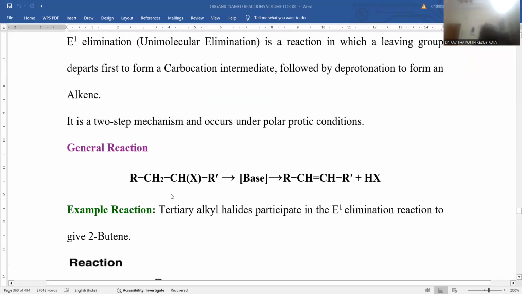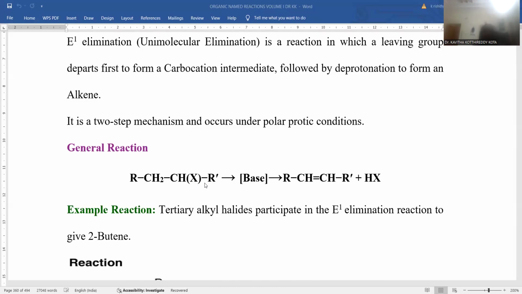In order to understand the reaction, a schematic representation is provided. If you take any alkyl halide as the starting material, a base is applied over there. A strong base is required in order to pull that proton from the system, so that the formation of alkene is possible. If a mild base or nucleophile is taken, what will it do? There is a substitution reaction rather than elimination. That's the reason why the nature of the base is most important to find a product like alkene. That is the reason why elimination takes place in the presence of a stronger base only.